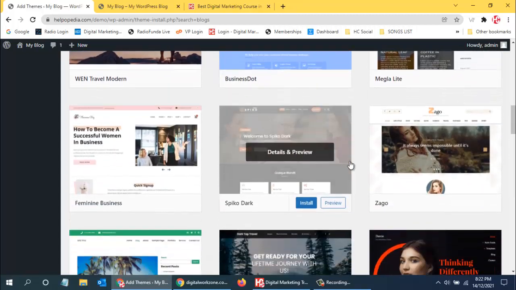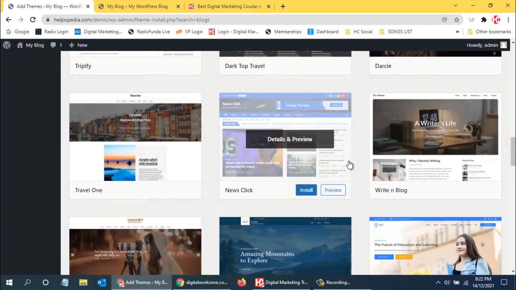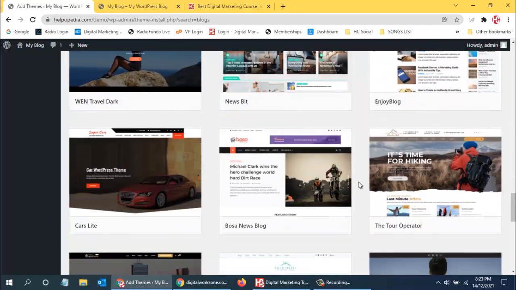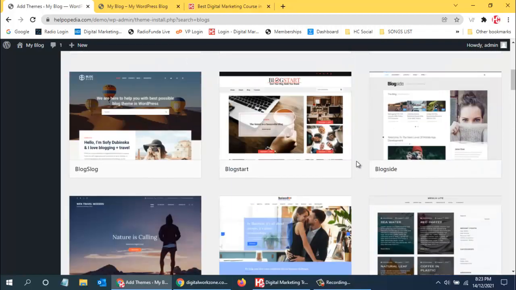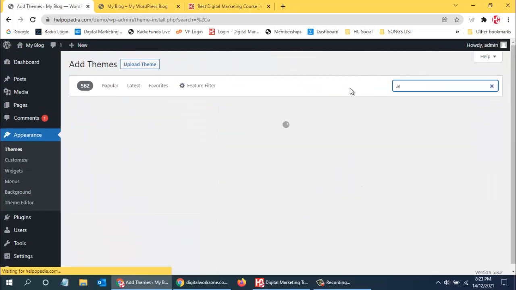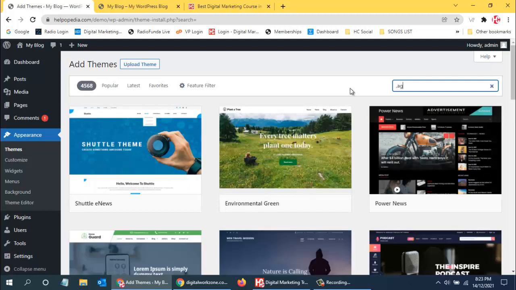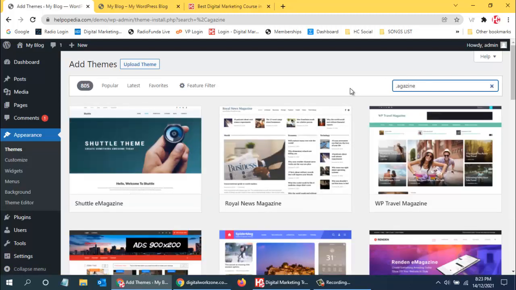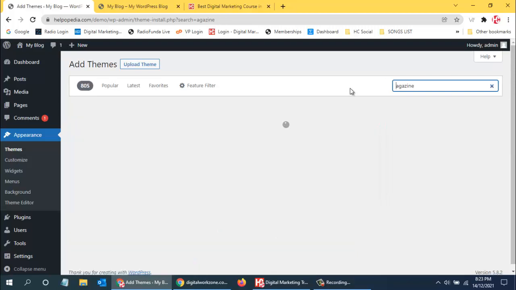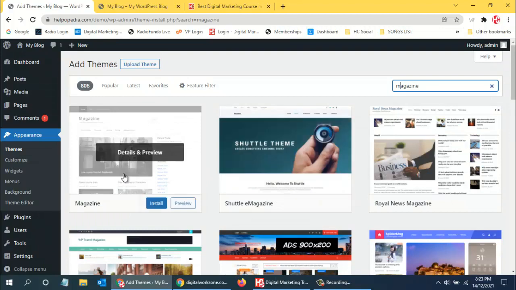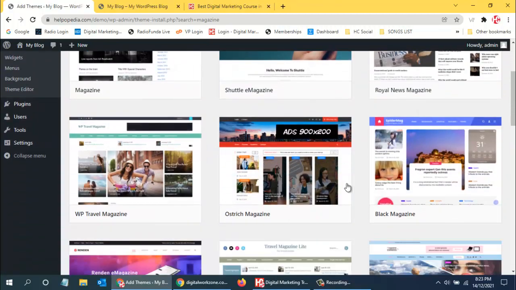If you don't find anything related, you can even search with a different keyword, like magazine. In that case also you will find various themes which are related to blogs.